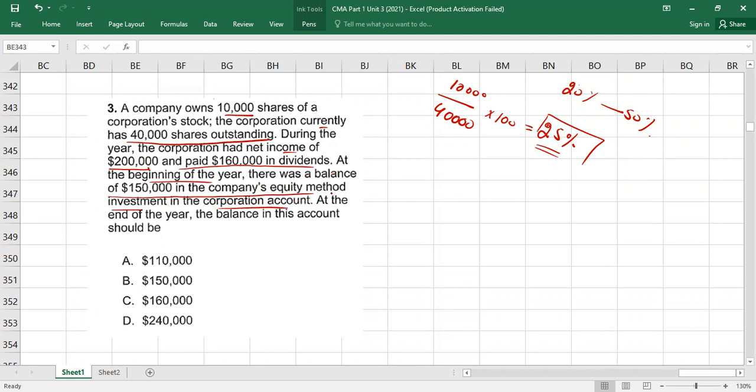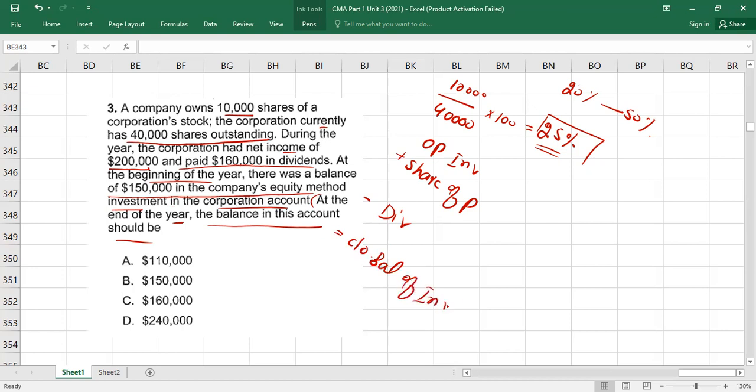What is the question? At the end of the year, what should the balance in the account be? What is the value of the investment? So write the equation: opening investment plus share of profit minus share of dividend is equal to the closing balance of investment, which is being asked.